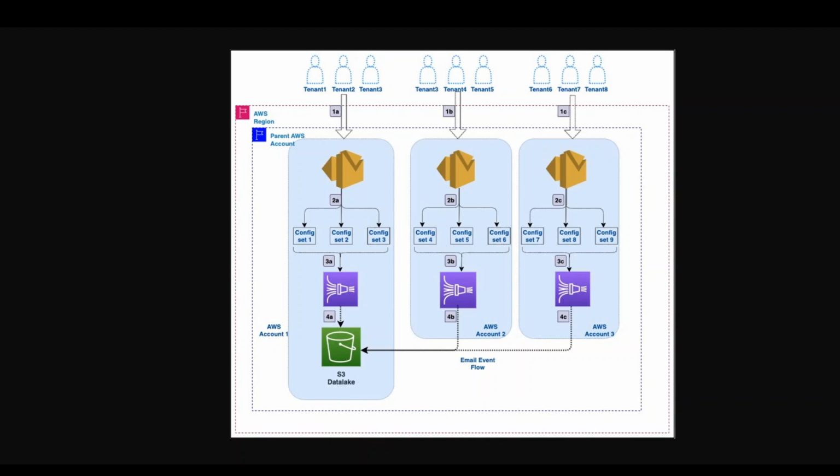Email event responses can be taken back to a central data lake located in the same AWS region or in a different region. Furthermore, as you can see in this diagram, all AWS accounts mapped to a different tenant are under a parent AWS account. This hierarchical structure is known as AWS Organizations. It is recommended to use AWS Organizations, which enables you to consolidate multiple AWS accounts into an organization that you create and centrally manage. It helps with security and compliance guidelines, and managing consolidated billing for all the child accounts.